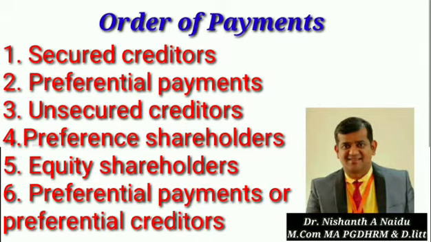So any taxes, cess or rates due to the central government, state government, or a local authority, clear? They have to be paid first. Next is all wages or salaries or commission to an employee due for a period not exceeding 4 months within 12 months prior to the relevant date.